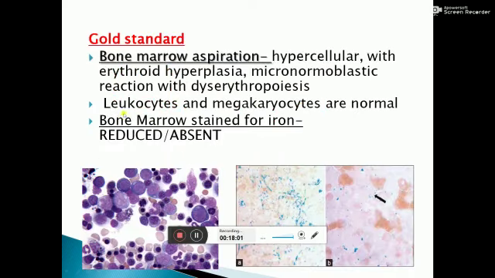The gold standard test is bone marrow aspiration, which is hyperplastic because of erythroid hyperplasia, and the reaction is mainly micronormoblastic. These small cells are micronormoblasts, these are mature normoblasts, and this is a picture of normal iron staining, and in this, reduced iron staining is present.